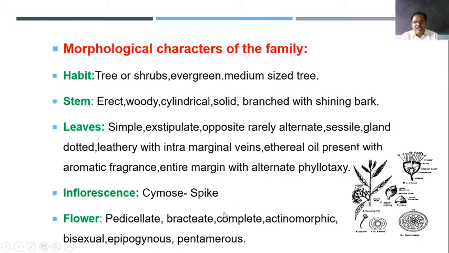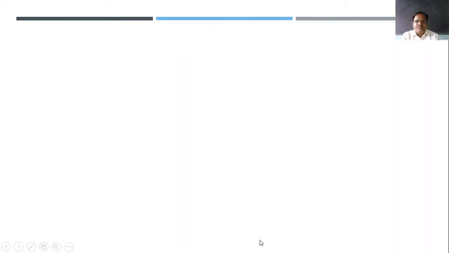Calyx, corolla, androecium and gynoecium, all 4 whorls are present in the flower, so they are complete. We can get 2 equal halves of the flower when we pass a plane, so they are actinomorphic in symmetry. Androecium and gynoecium both are present, so they are bisexual. The ovary is inferior, so they are known as epigynous. And the calyx, that is sepals or petals, are 5 in number, so they are pentamerous.